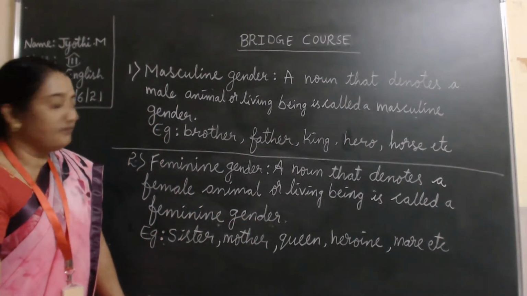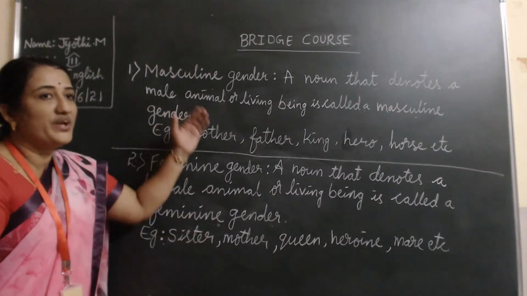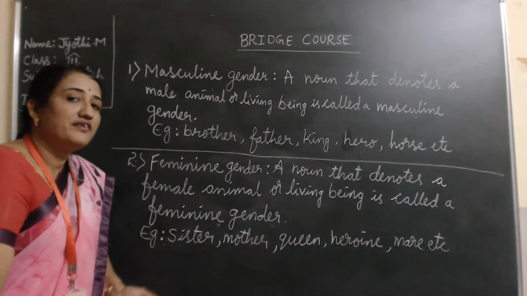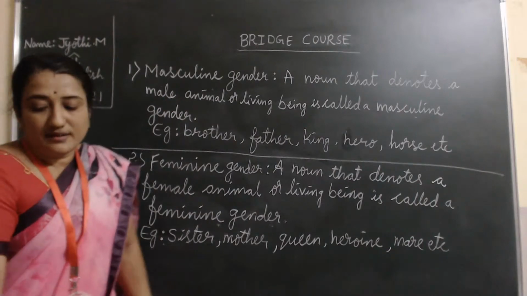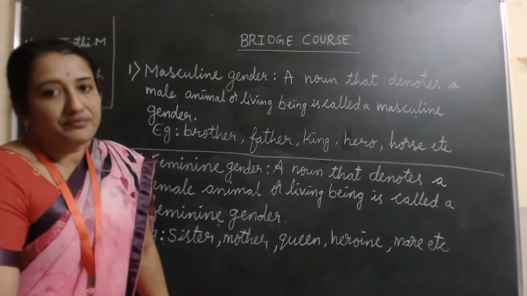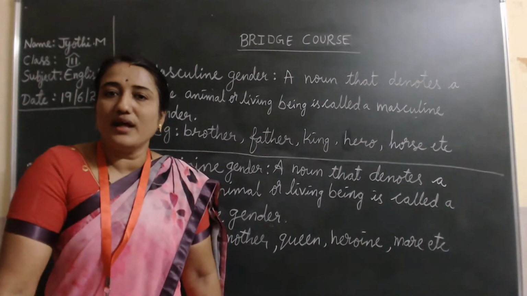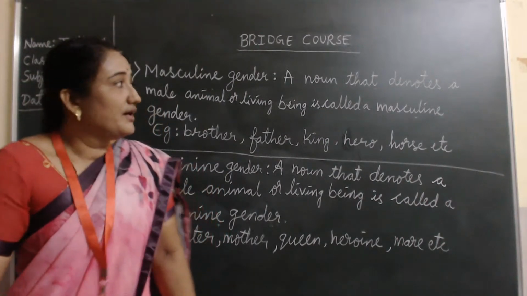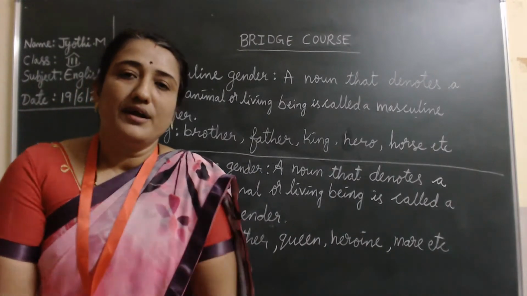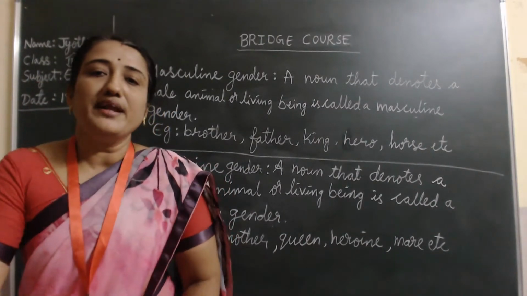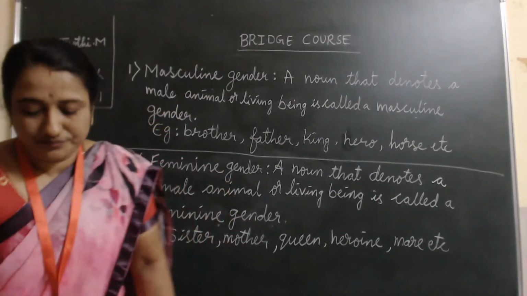Now let us see how we can change from masculine to feminine gender. There are different ways of changing from masculine to feminine gender. Some rules are there. We'll see what are the rules by which we can change the masculine to the feminine gender. Different ways of forming the feminine gender. Take down these two definitions, children. Remaining two, after doing the activity, we will continue.